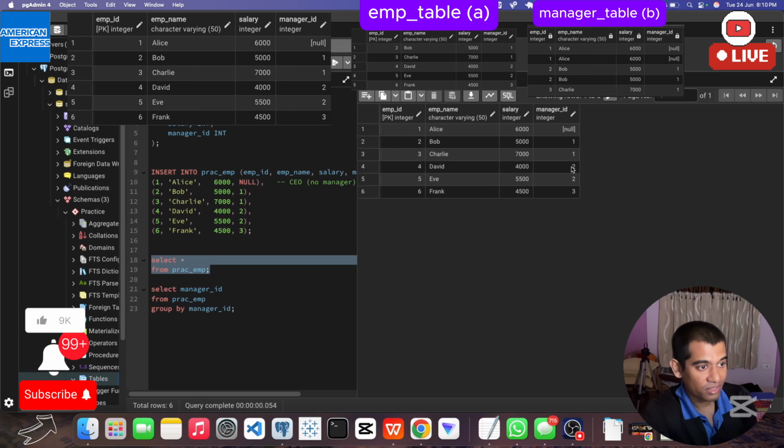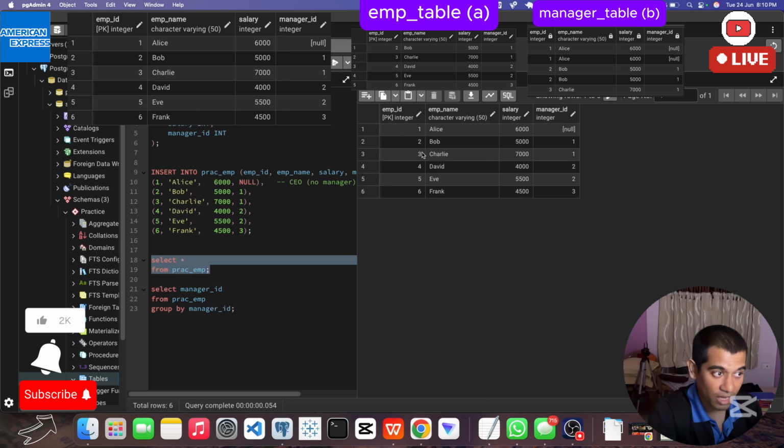Same thing if we check manager ID number 2, who is Bob. Under a company, Bob is also an employee but also a manager, right? And third is Charlie, whose employee ID is in the employee ID column, and also in the manager column. So in a company everyone is an employee, and from those employees someone is a manager.